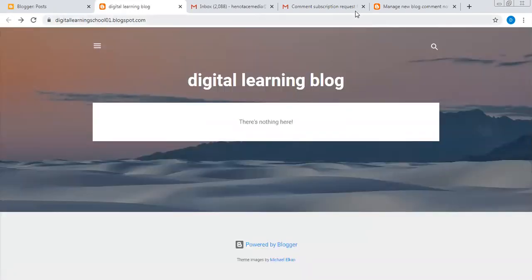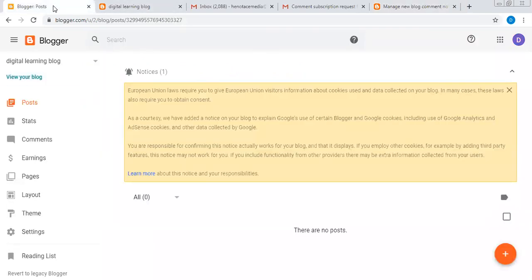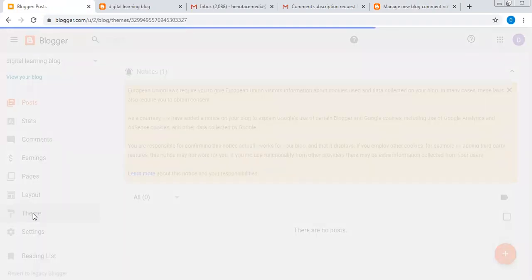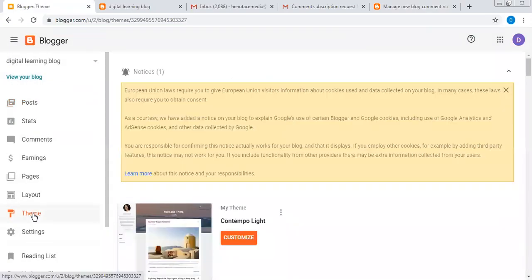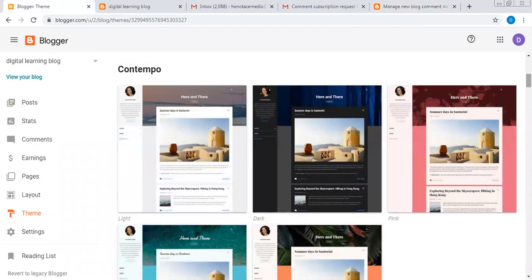So let me go back now and let's see what I can do. All right, let me come to my Blogger posts here. The first thing I want to do is the themes. I want to look for a theme that is beautiful enough. There are different themes here. Look at them. The disadvantage of Blogger is that it has a limited number of themes. Unlike WordPress, which has thousands upon thousands of themes that you can choose from. But with this one, the templates are limited. They are very, very limited.